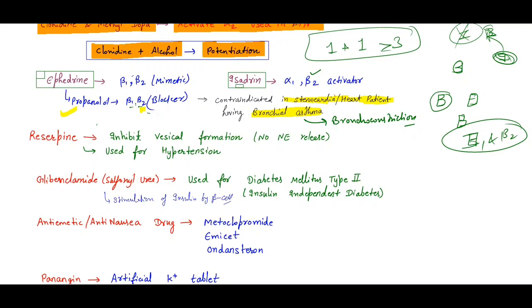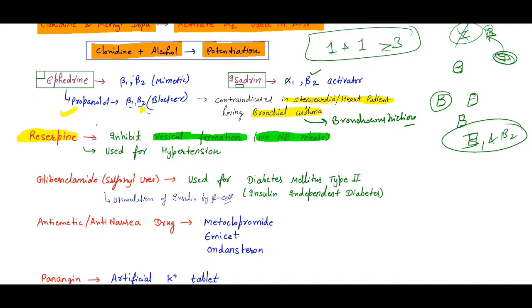Okay, now we studied the two drugs for hypotension. Norepinephrine we can also use for hypotension. Now one drug used for hypertension is reserpine. There are other drugs also, but for now just remember reserpine. What reserpine does is inhibit vesicle formation. Vesicles are where norepinephrine or dopamine are stored. So they inhibit vesicle formation, and no norepinephrine will be released.